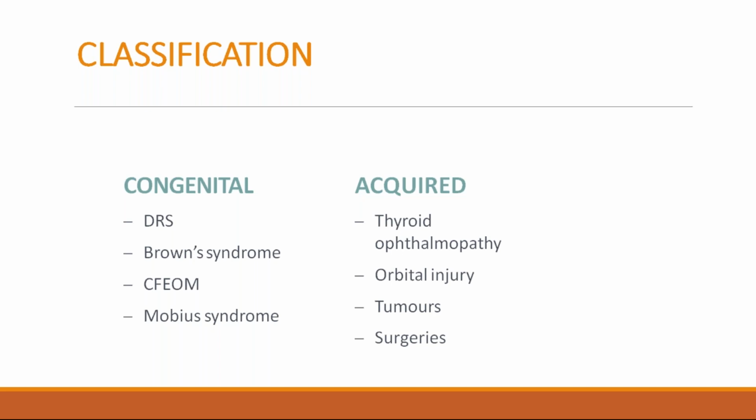Acquired causes include thyroid ophthalmopathy and orbital injury, such as in blowout fracture of the orbit. What will happen? There will be a fracture in the floor of the orbit, and the extraocular muscles and the orbital fat will protrude into the sinus, the maxillary sinus. Beneath the floor of the orbit, there is the maxillary sinus. Tumors and surgery are also causes of acquired restrictive strabismus, out of which Duane's retraction syndrome and Brown syndrome are important.